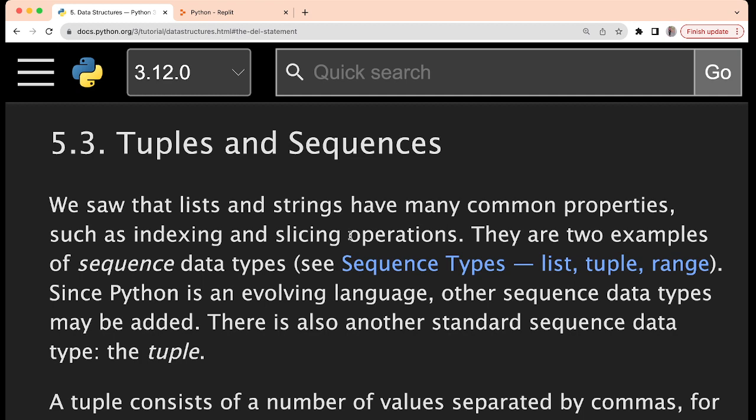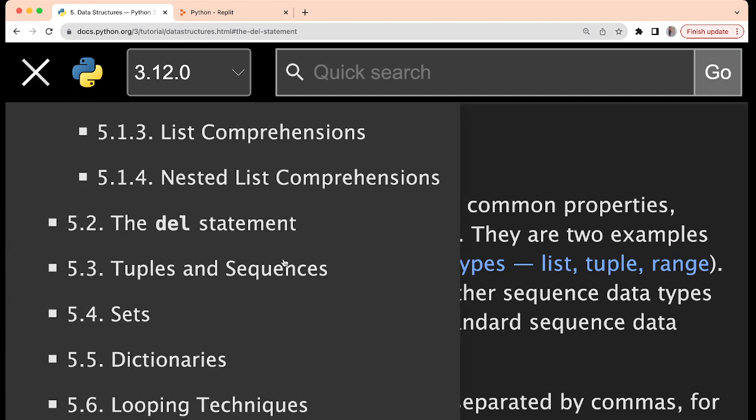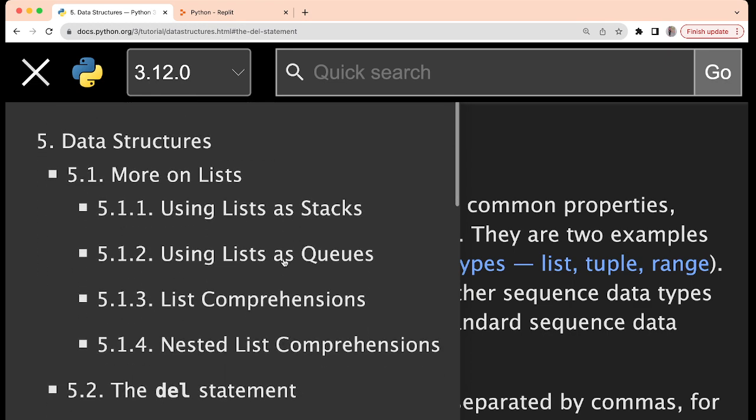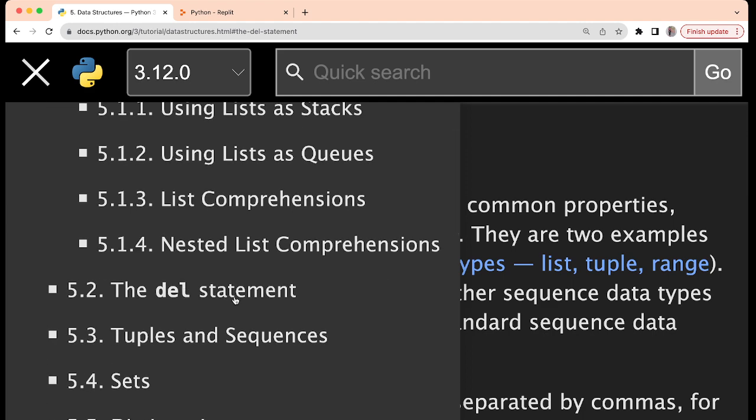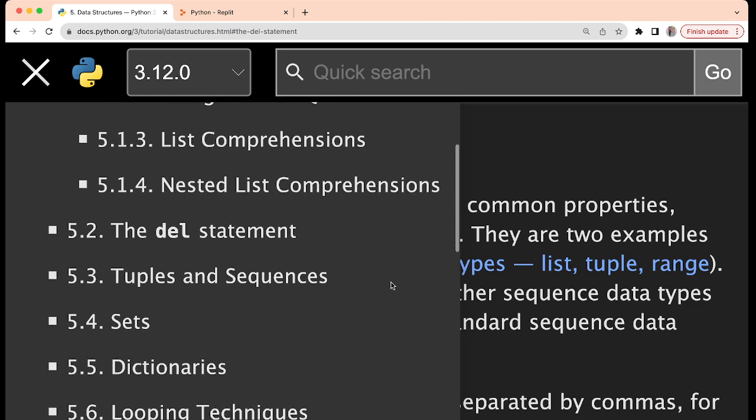So, till the previous lecture, we have studied about list in detail. You can see it from here, the contents. Basically, we are studying various data structures, right? We started with list and saw how list can be used as stacks and queues, various common methods which we use on list, what list comprehension is, and also the delete statement which we apply on list. So these things we have seen, and today we are starting another structure which is tuple.